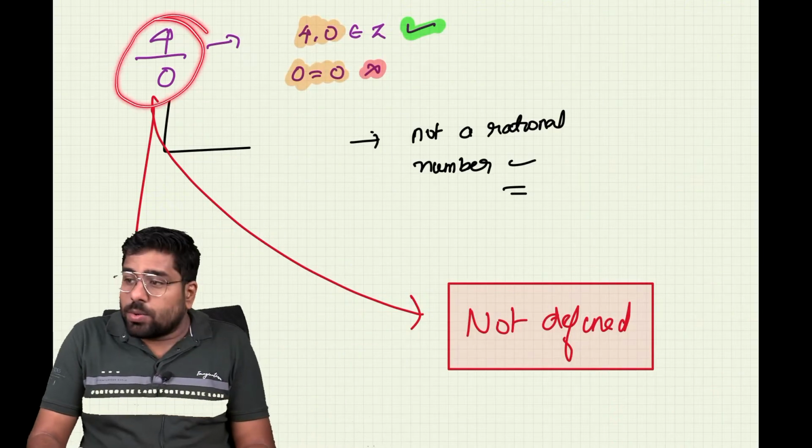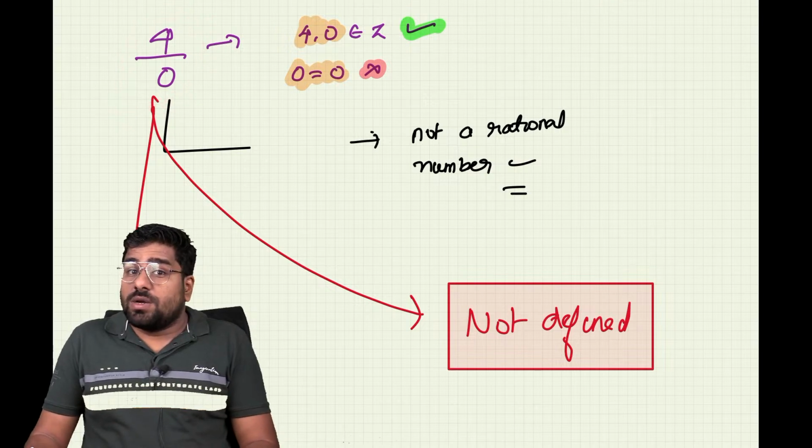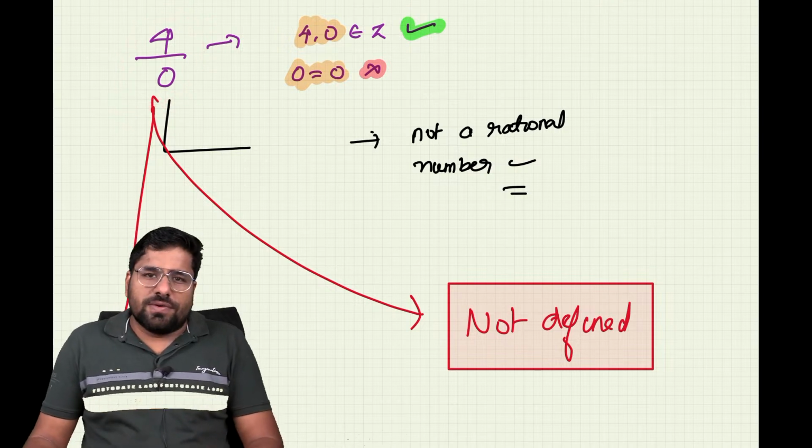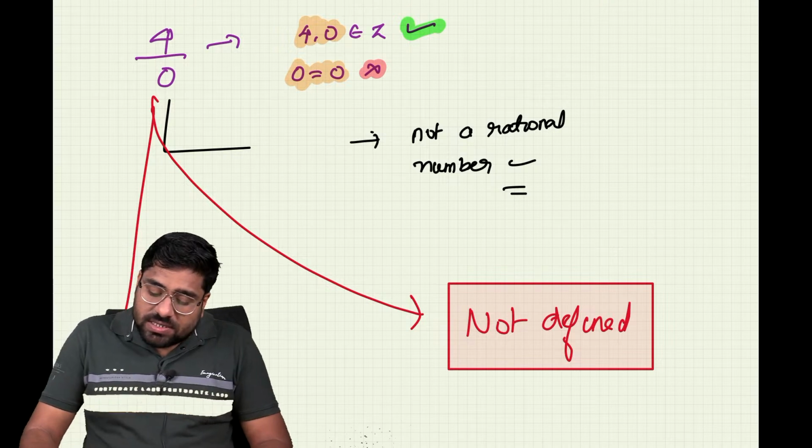Then we discussed what happens when the denominator is equal to 0. We discussed what happens when the denominator becomes 0. That is what do we study?